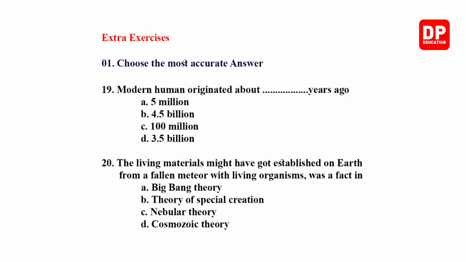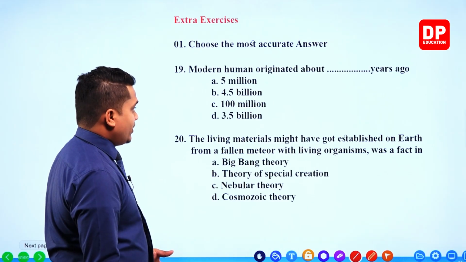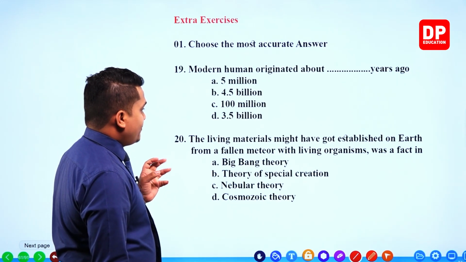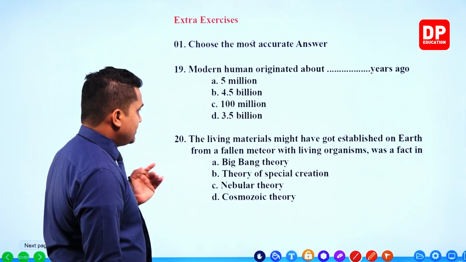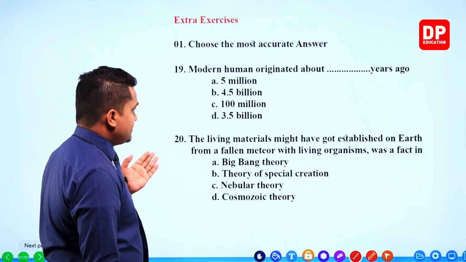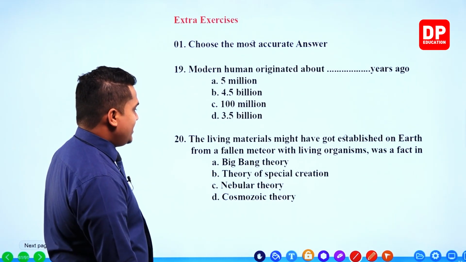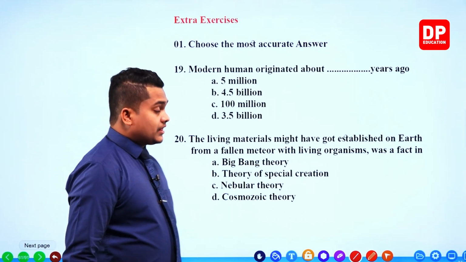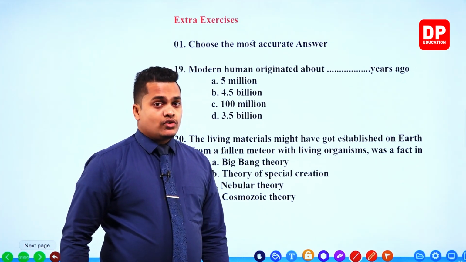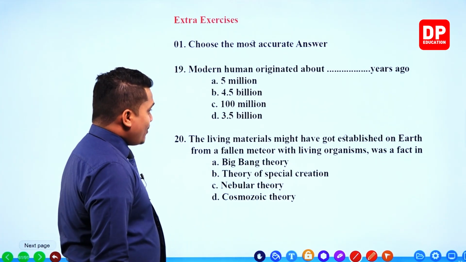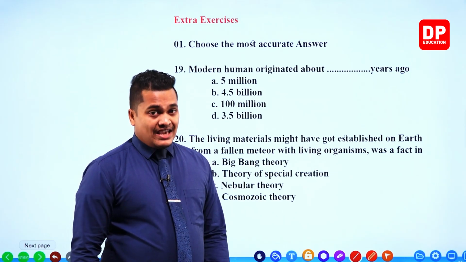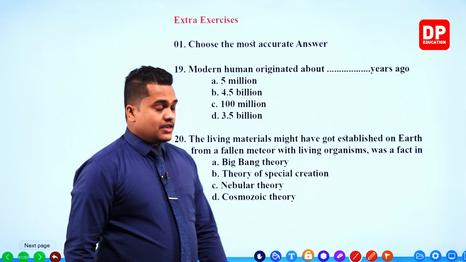Modern human originated about blank years ago. Once again, a tricky question, right? 100 million years, 3.5 billion years, 4.5 billion years, 5 million years. 4.5 billion years back, Earth originated. Earth was created. 3.5 billion years back, unicellular organisms or life created on the Earth.